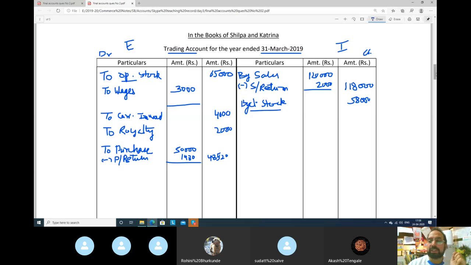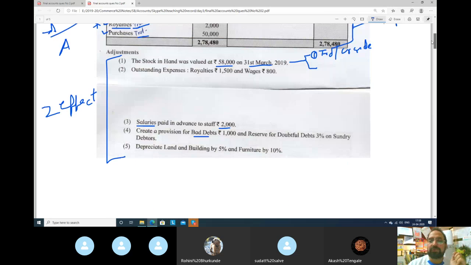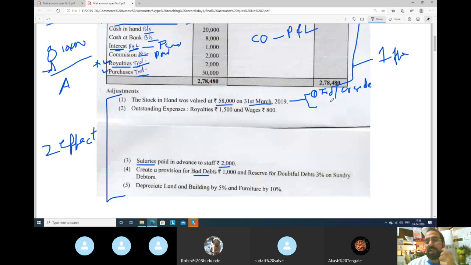But there are two effects. The second effect of this is, beta, at the end you have stock in hand. So when you have stock in hand at the end of the year, that is your asset. So the second effect will be trading account. Sorry, I'm very sorry, my fault, not trading account. Trading account we have done just now.